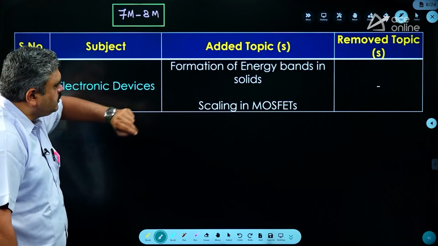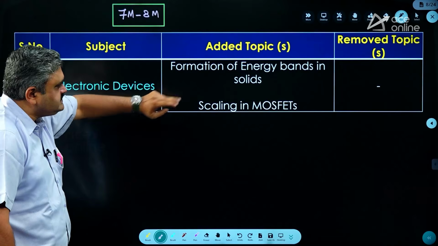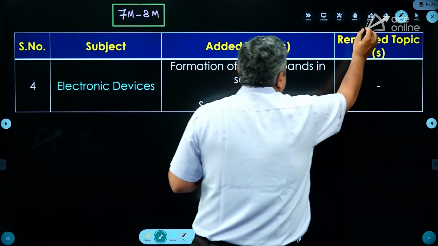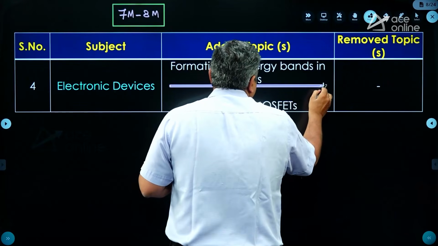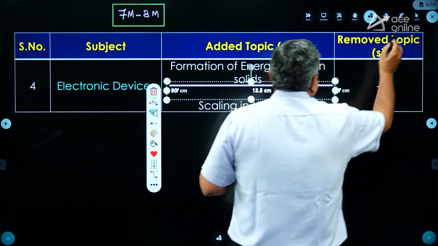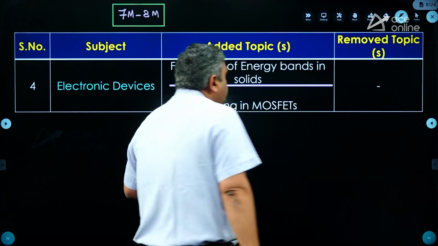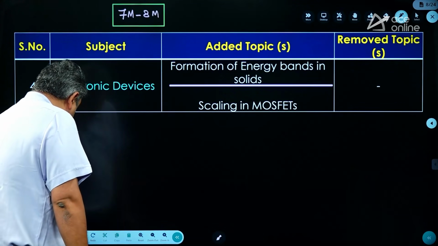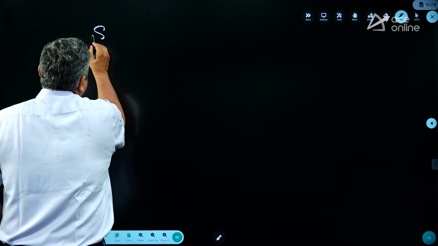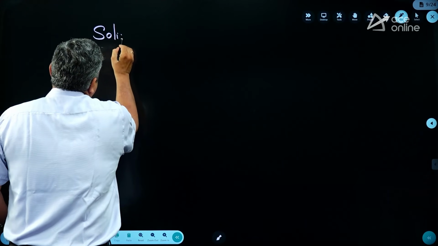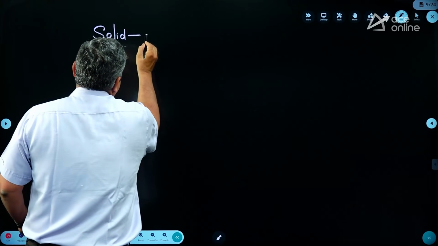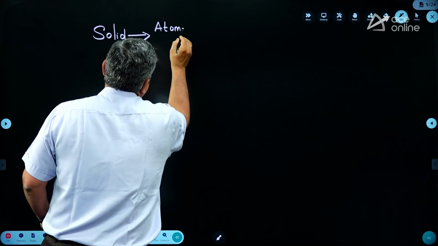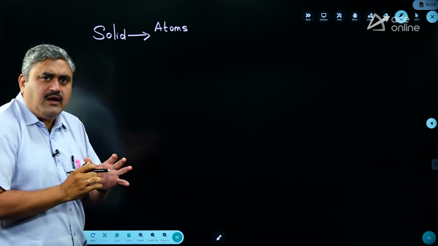He is saying about two topics: formation of energy bands in solids and scaling in MOSFETs. Now let us try to understand what these points are. So if you take the first point, formation of energy bands in solids. So whenever you take any solid, basically he is using this word solid. Okay. So whenever you consider solid, you will have atoms. The smallest particle that you have is atoms.